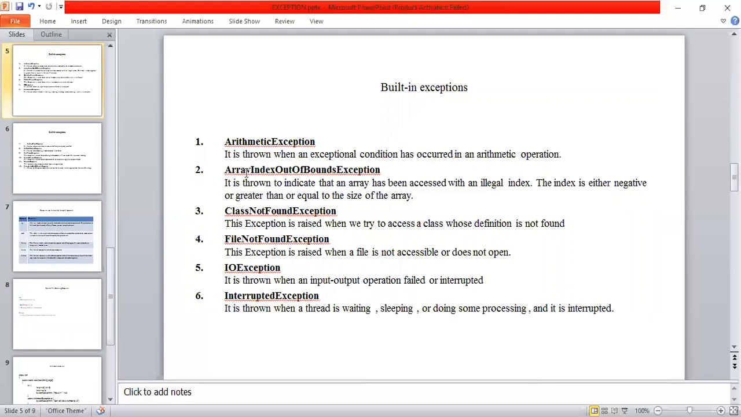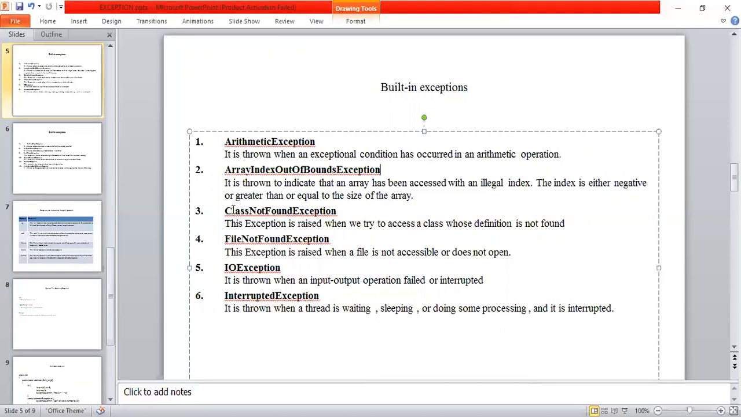The second exception is called ArrayIndexOutOfBoundsException. Suppose my array size is 3, so I can store only 3 elements. Generally, the elements in an array are stored from location 0 to location n minus 1. So array size 3 means I can store elements in location 0, 1, and 2. But if I'm trying to store an element into the fifth location, that is called an ArrayIndexOutOfBoundsException. The size of the array is 3, but you are trying to store an element into the fifth location.